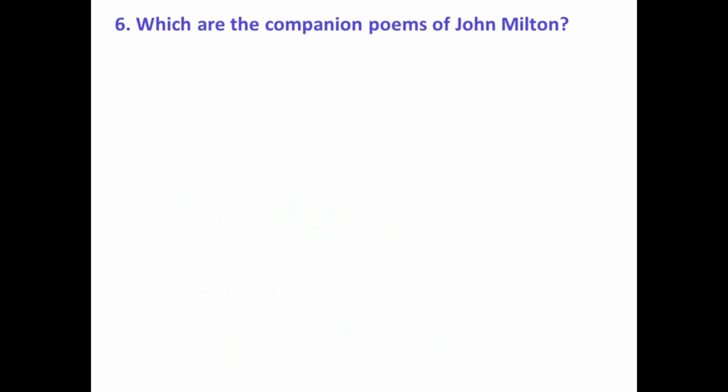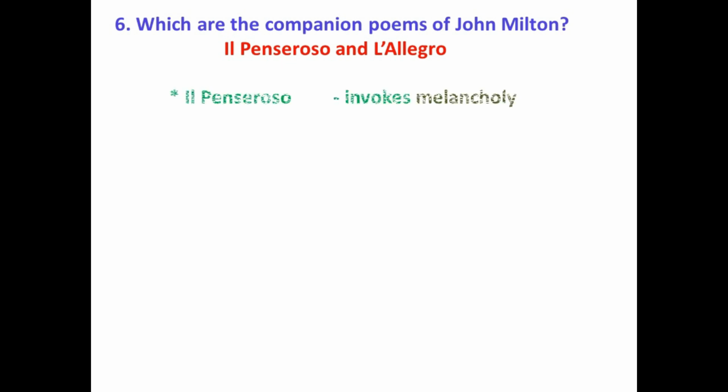Which are the companion poems of John Milton? Il Penseroso and L'Allegro. These are the companion poems of John Milton, also called twin poems, and the titles are Latin words. Now let's look at the theme of both poems. Il Penseroso invokes melancholy and L'Allegro celebrates joy, so they have contrasting themes. Here L'Allegro is paired with the contrasting pastoral poem Il Penseroso. Both these poems are pastoral poems of John Milton.